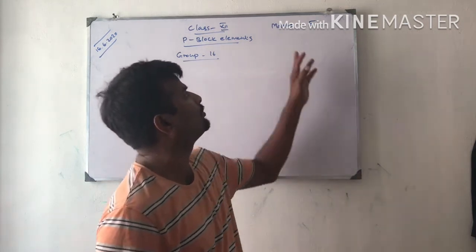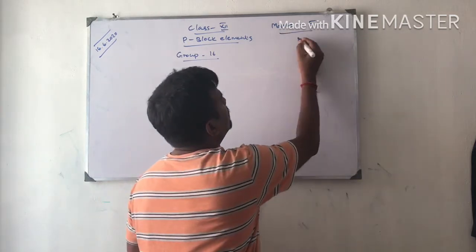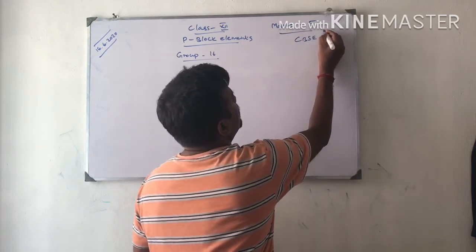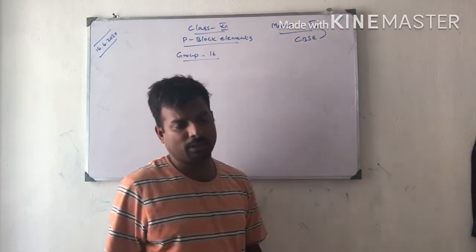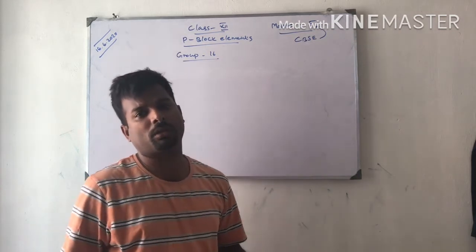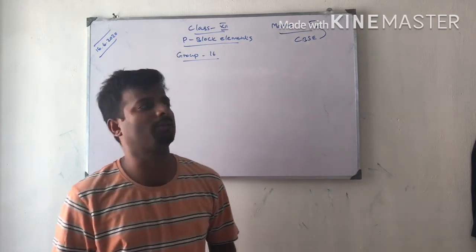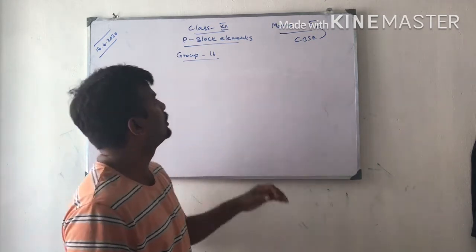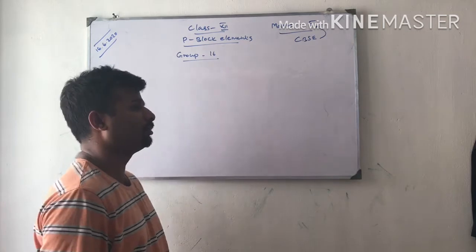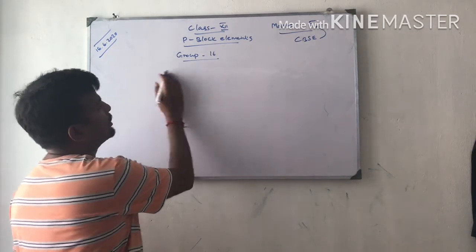This chapter carries 5 marks in the CBSE board exam. One 2 mark, 3 1 mark, like that it will come. Sometimes one 3 mark and one 1 mark may come. Like that it will come in the board exams. So it is very important. Now I am going to start with group 16.